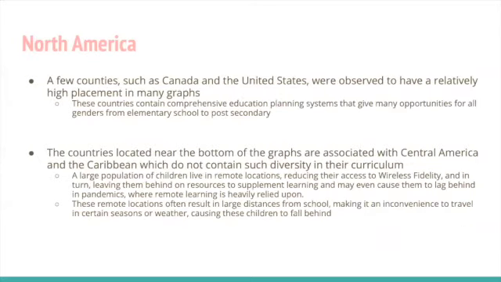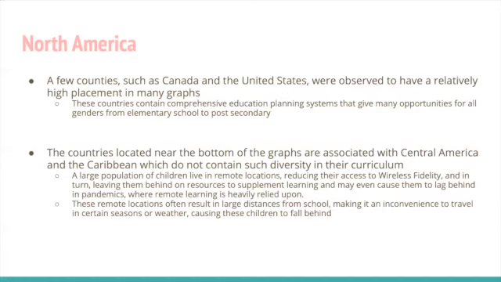A few countries from North America, such as Canada and the United States, were observed to have a relatively high placement in many graphs. These countries contain comprehensive education planning systems that give many opportunities for all genders from elementary school to post secondary. However, the countries from North America located near the bottom of the graphs are associated with Central America and the Caribbean, which do not contain such diversity in their curriculum.